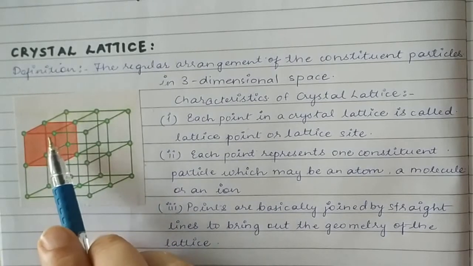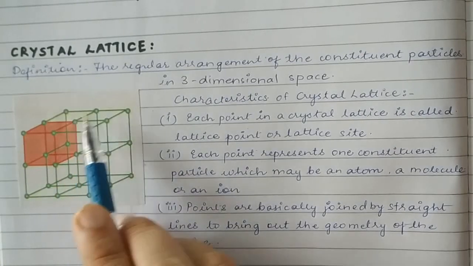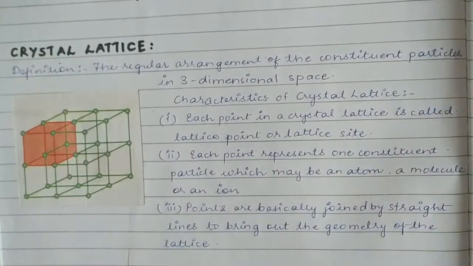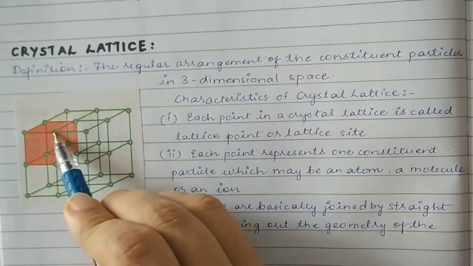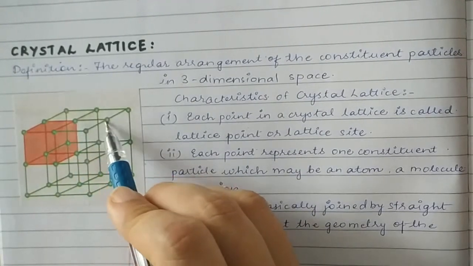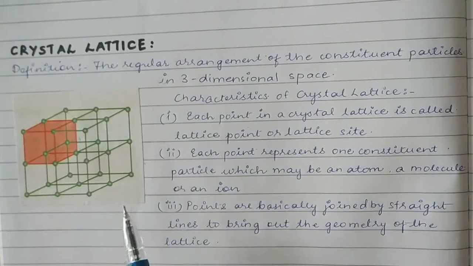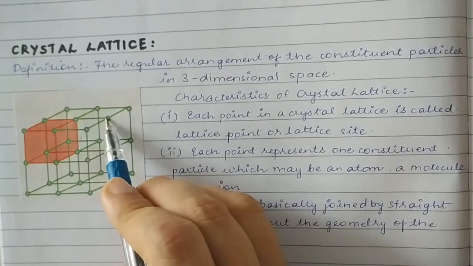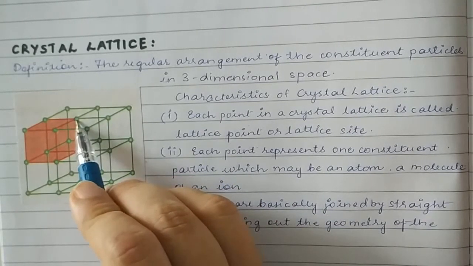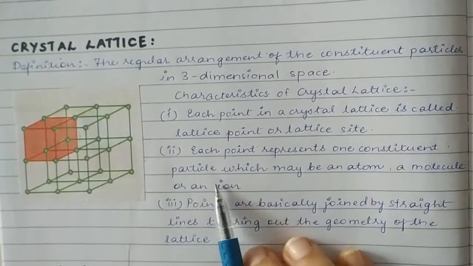For example, if we are talking of iron metal, then one green dot here is one iron atom. If we are talking about ice, for example, water molecules, then this one green point is one water molecule, H2O, H2O, H2O. So here it is molecule. Or if it is an ion, like for example in sodium chloride, then one point is Na+, one point is Cl-, in that form. So each point represents one constituent particle, which may be an atom, a molecule, or an ion.